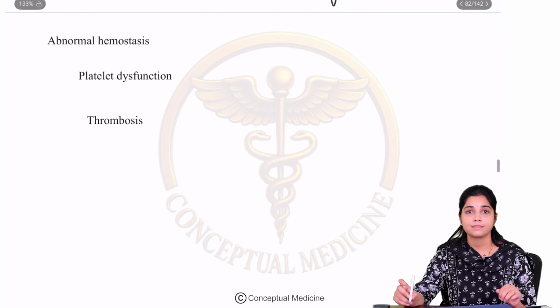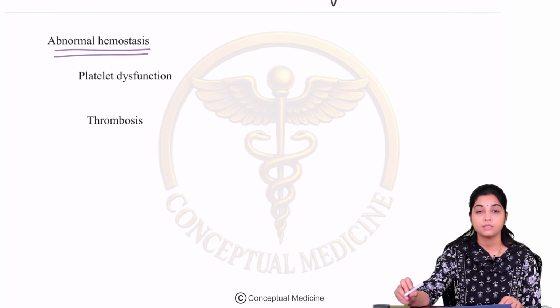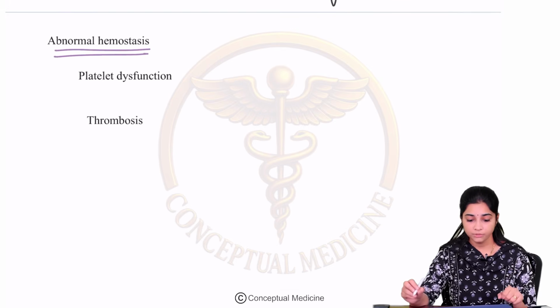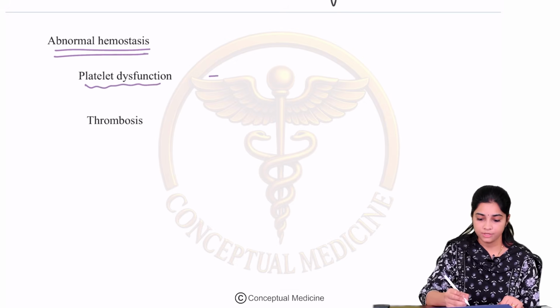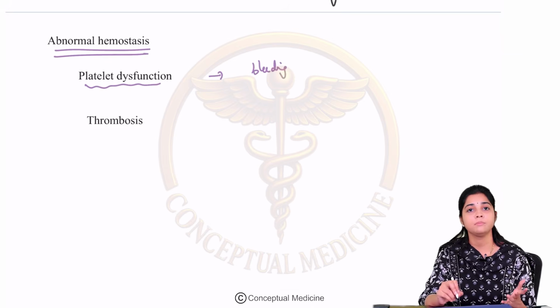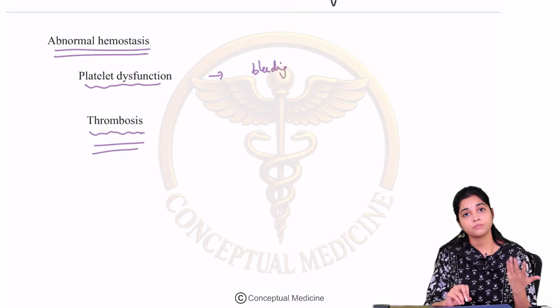Let us look at the next important hematological manifestation. CKD is associated with abnormal hemostasis. They can have an inherent platelet dysfunction which can result in bleeding, especially uremia. The functional ability of the platelets is lost and they can have bleeding. Apart from that, CKD can also have a risk of thrombosis.